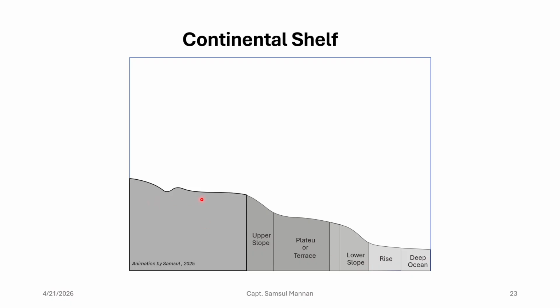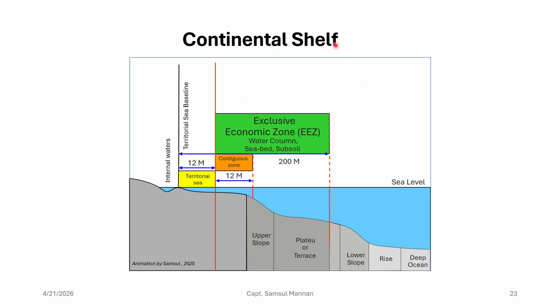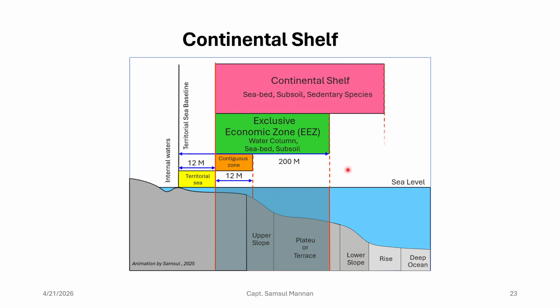Let us discuss the continental shelf. What is the continental shelf? Here you have the sea level, you have the baseline, then you have internal water, here 12 nautical mile territorial sea, then you have the contiguous zone up to 24 nautical miles from the baseline, then you have the exclusive economic zone which is 200 nautical miles from the baseline. Then you have the continental shelf or extended continental shelf. That area is called the external continental shelf.